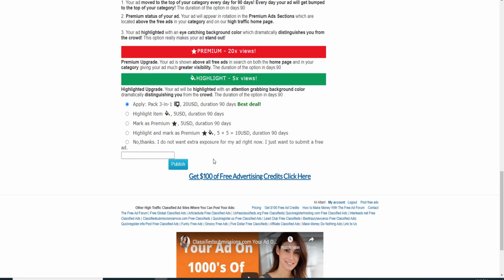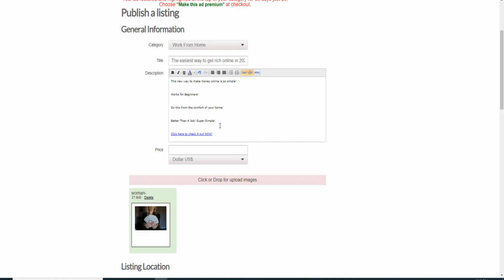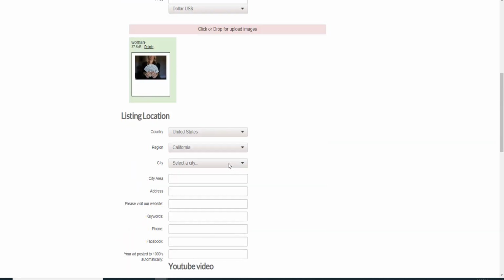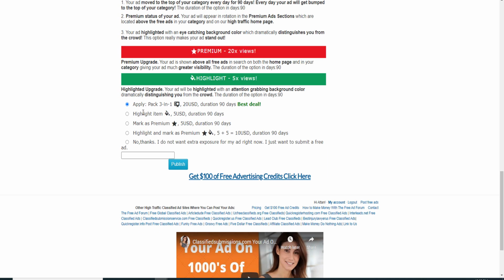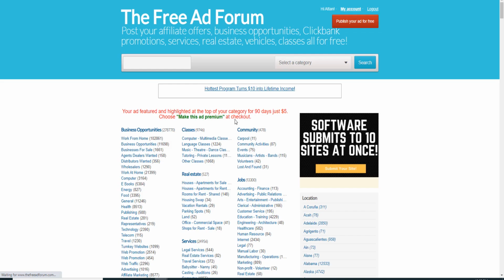This is how simple it is, guys, okay? And if you want to spice it up, let's say, for example, you want to make this bold, we can actually do this something like that. All right, there you go. Did you see how simple it is? And now let's scroll down here a little bit. And basically you can see here that there is actually a paid version, but we are going to be satisfied with the free version. And that's how simple it is. I just want to submit a free ad here now.